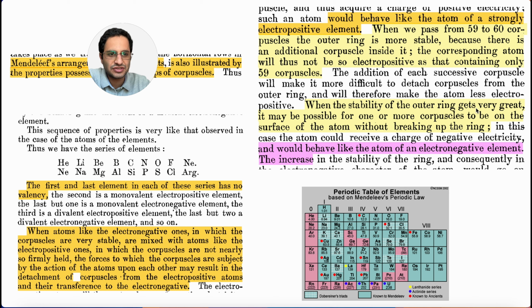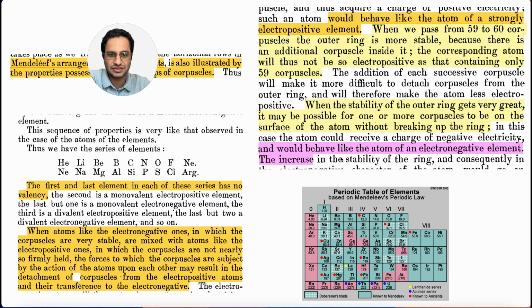So when the stability of the outer ring gets very great, it may be possible for one or more corpuscles to be on the surface of the atom without breaking up the ring. It's interesting. He was saying that even some of them are losing those corpuscles. They are not destabilizing the whole atom. So he's saying that it would behave like the atom of an electronegative element. So he was even trying to explain the electronegativity of the atoms, or the tendency.